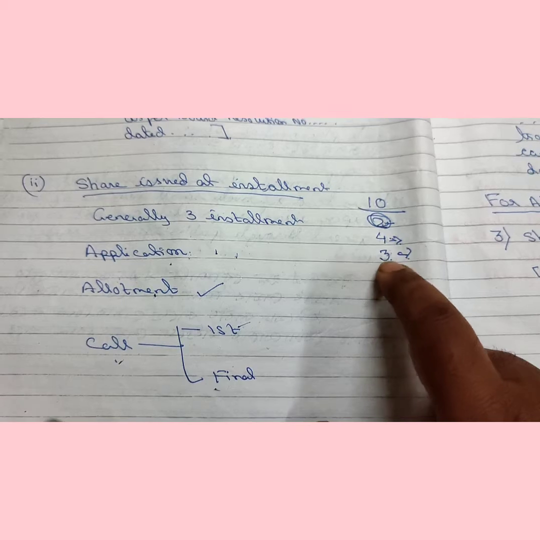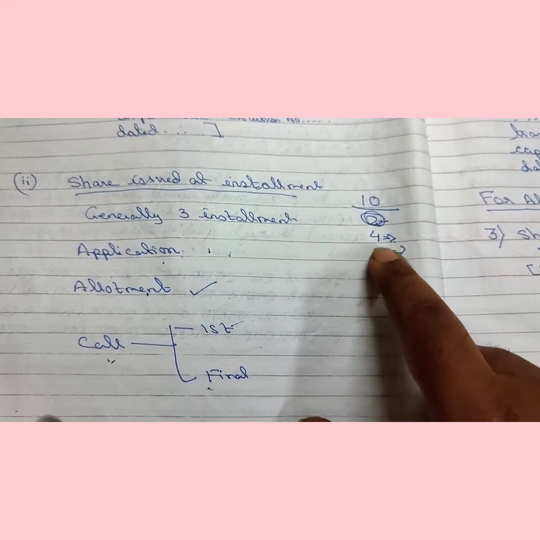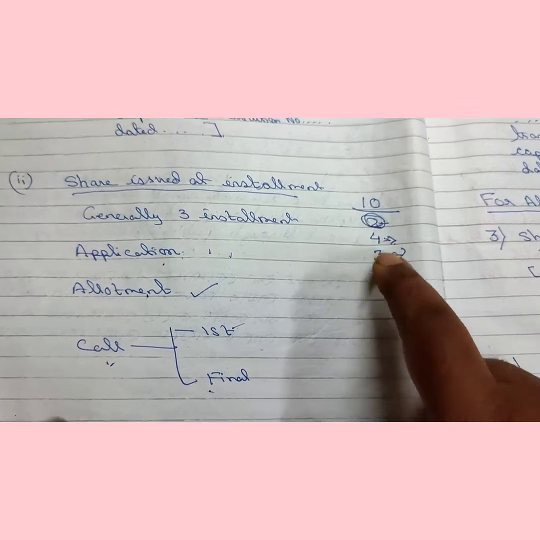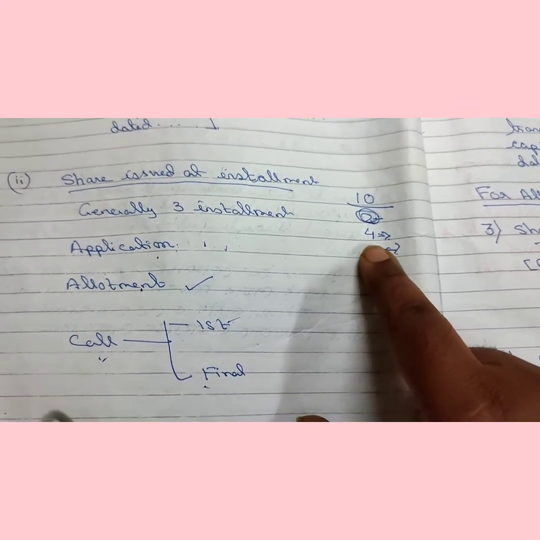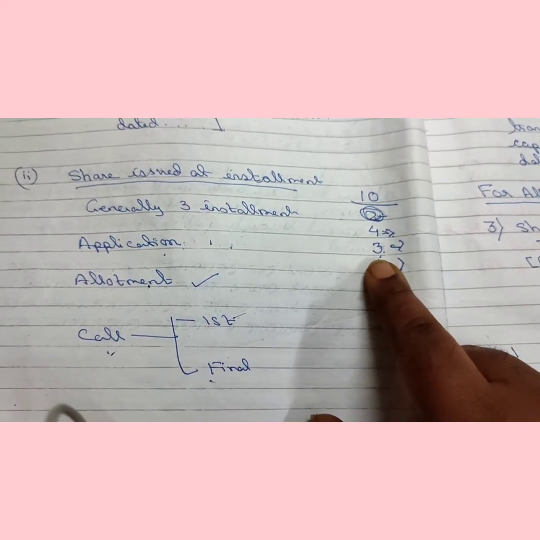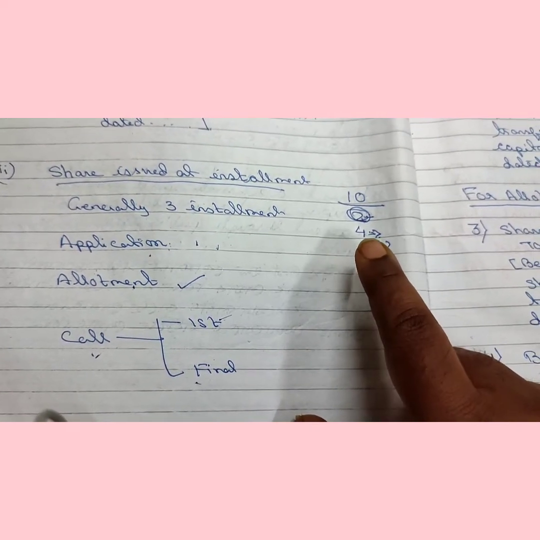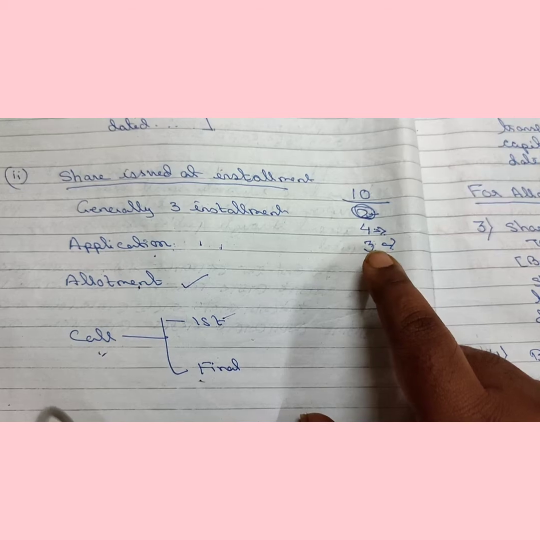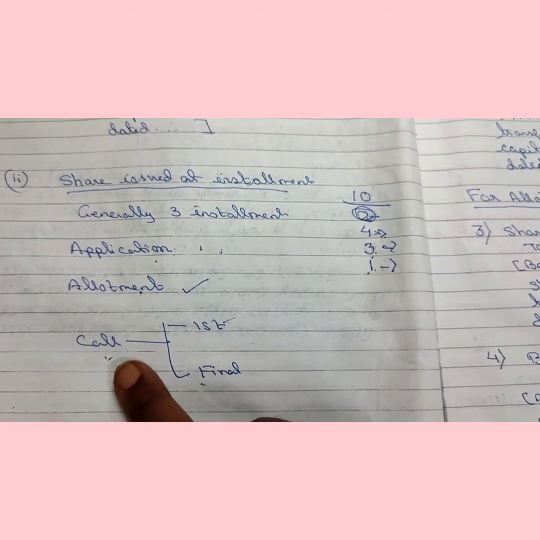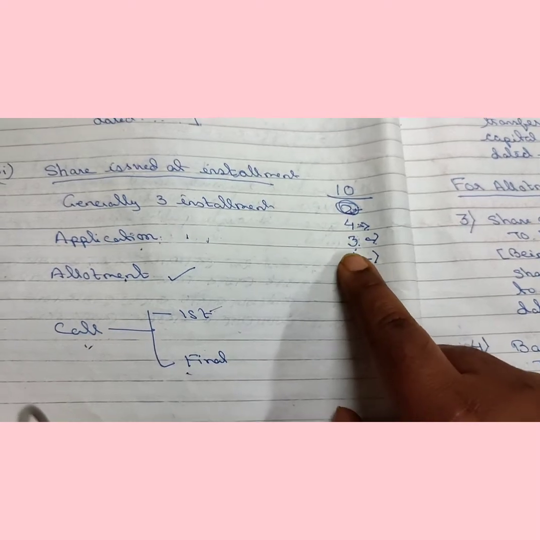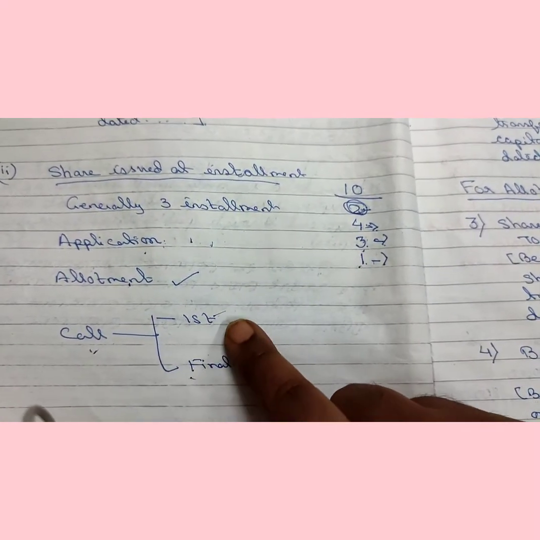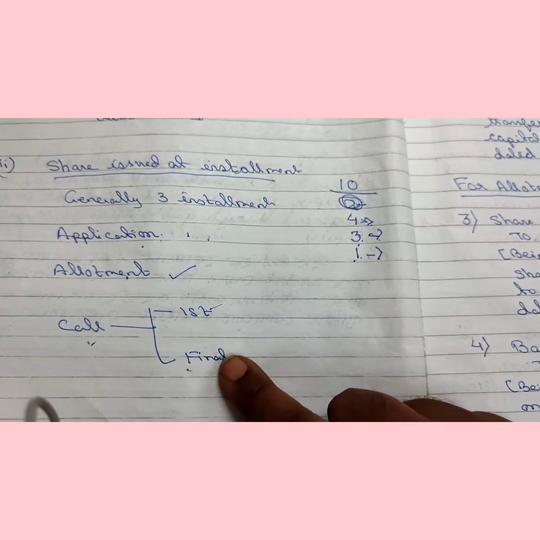Now, the amount is 4 plus 3, 7, and face value is 10. Now, 4 plus 3, 7, and the remaining part is 3. This remaining part the company can call at a time, that will be called call money, or that remaining 3 rupees the company can divide into 2 parts, that is first call and final call.